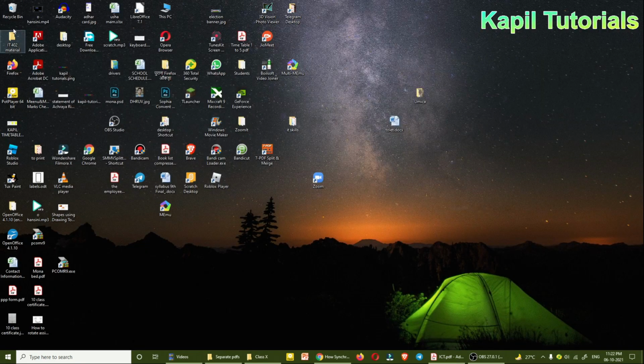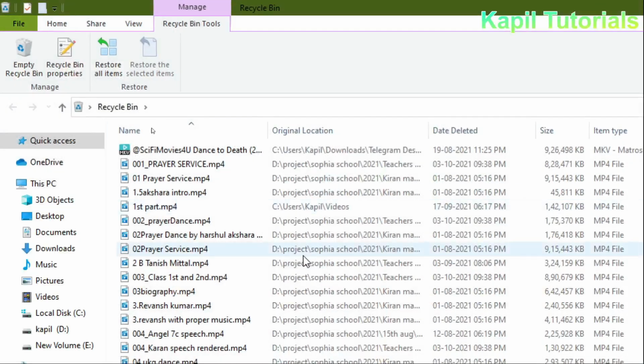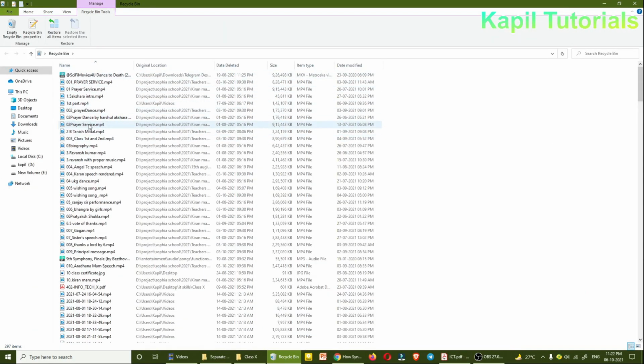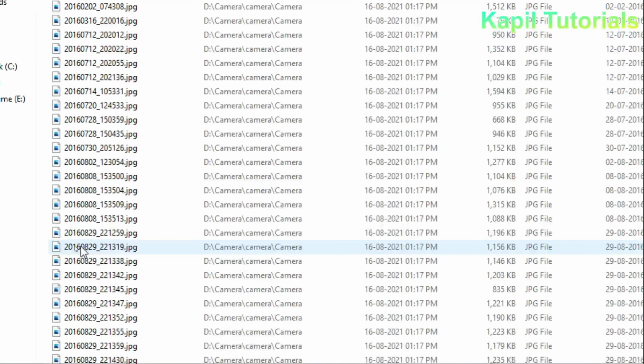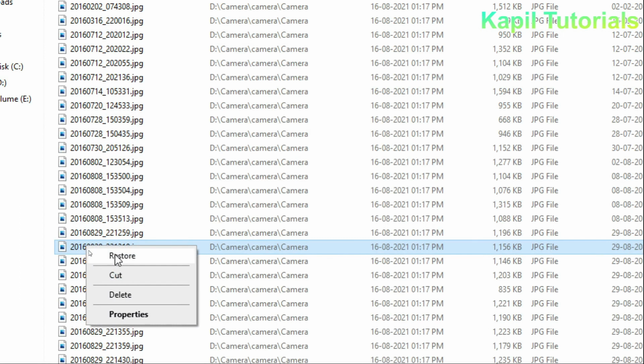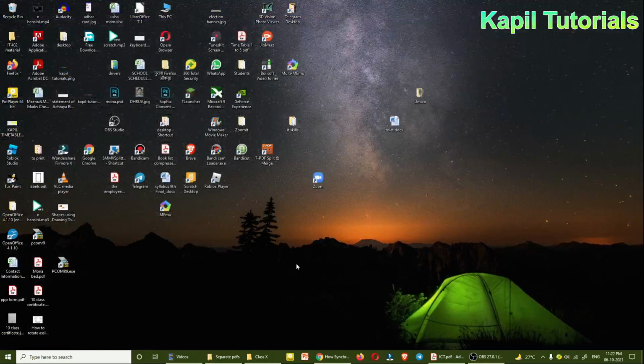So I'll show you the recycle bin here. The recycle bin is here. Whatever I have deleted, you could see here plenty of files. From here I can restore my file. Right click, restore option, and the file or folder will go back to wherever it has been deleted from. So the recycle bin is also clear to you.